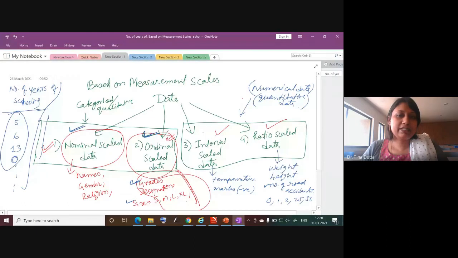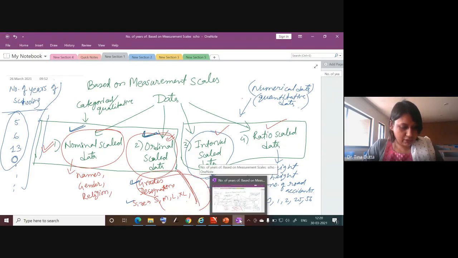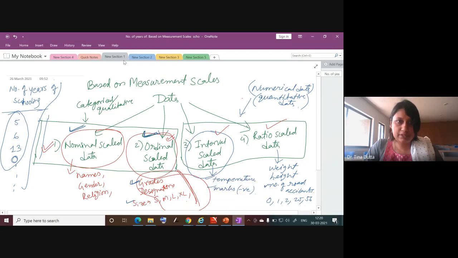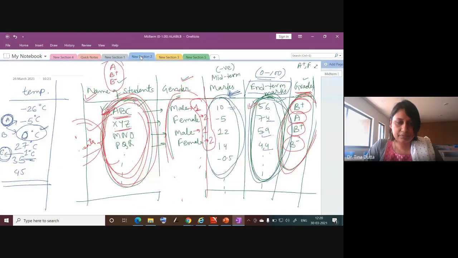Interval scale data have a few examples, like temperature, marks where negative marking is there. Now we have just completed data types based on measurement scales, and I hope this is now clear to everybody.